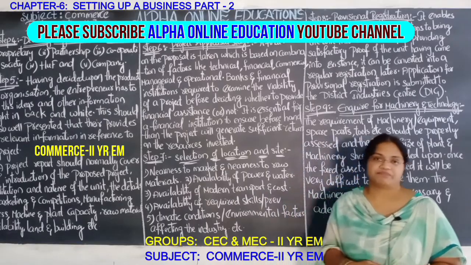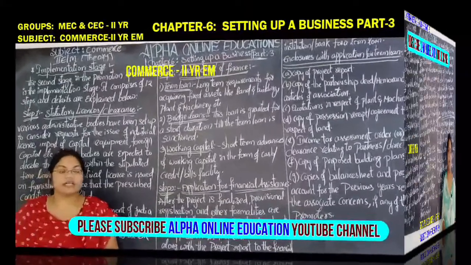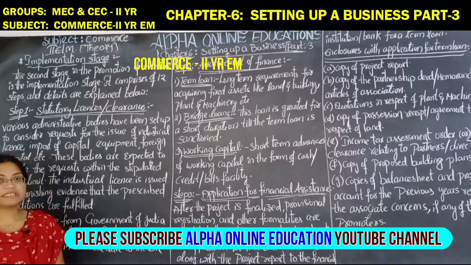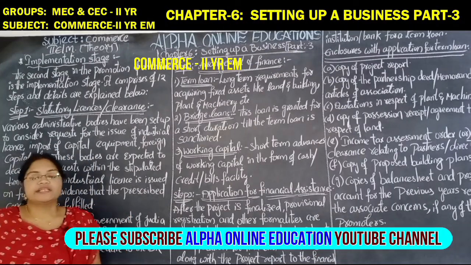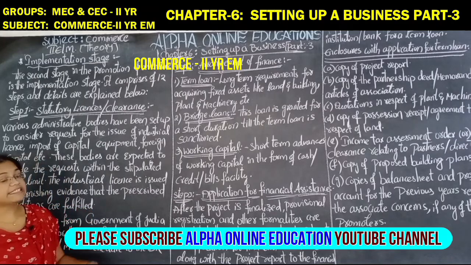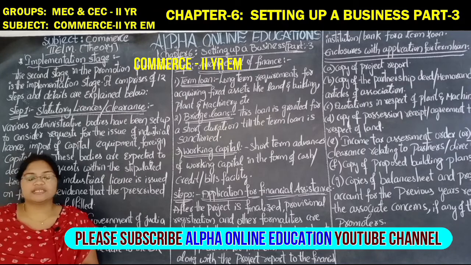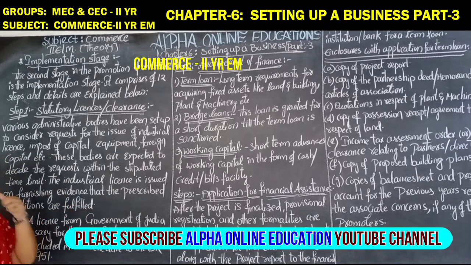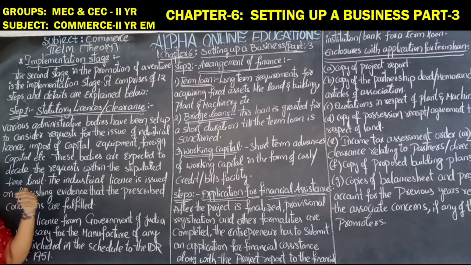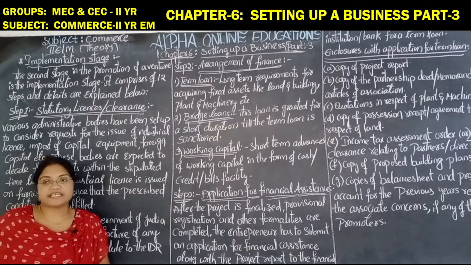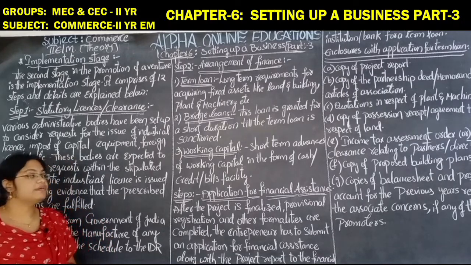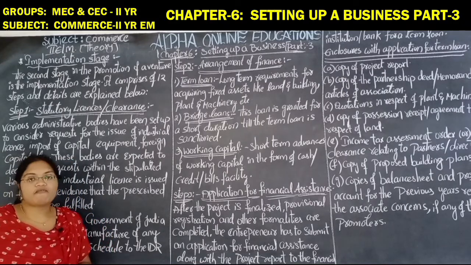Good morning, welcome to Alpha Online Education. Commerce theory part for the second year's English medium. The chapter that we are dealing with is the 6th chapter, setting up a business. This is the 3rd session of the chapter. In the previous session we discussed the initial preliminary stages. In this session we see the implementation stage, how we have to implement the setting up of a business.